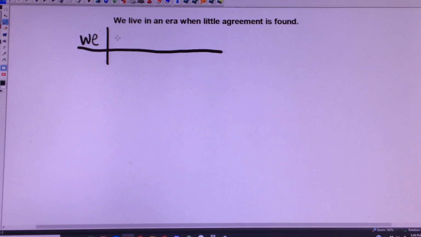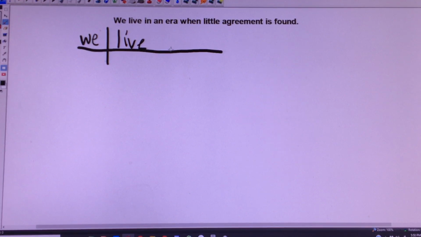is the subject. And what are we doing? We're living. So we live. And is this transitive? So we would ask, what gets lived? And the answer in this sentence is nothing. If the sentence were, we lived our life, then of course, what gets lived? Our life. But there is no answer to that question, what gets lived, in this sentence.